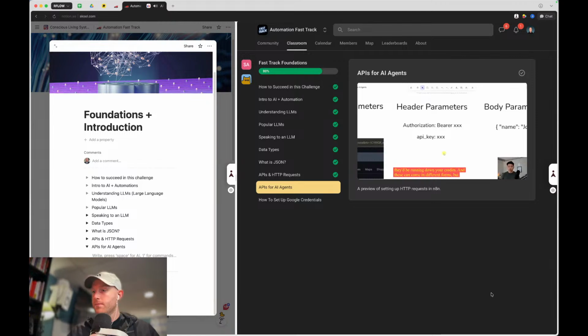These can come in different forms, but a really common one is key value pairs where you'll put authorization as the name, and then in the value you'll put bearer, space, your API key. Or in the name you could just put api_key, and then in the value you put your API key. But once again, the API documentation will tell you how to configure all this.